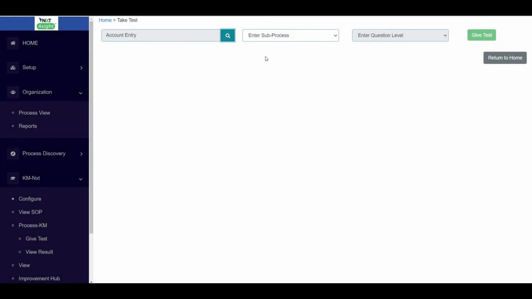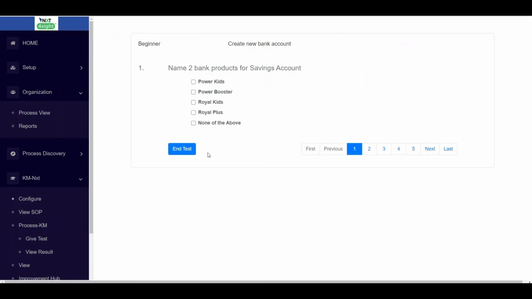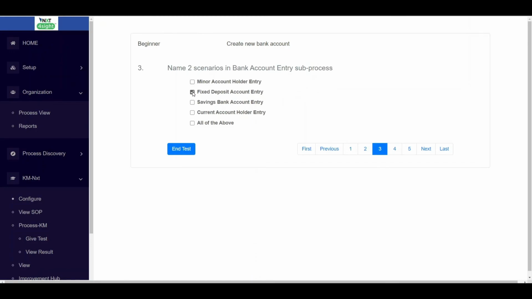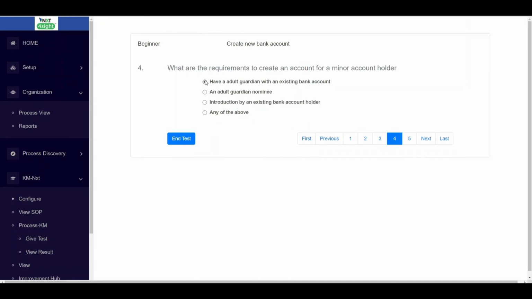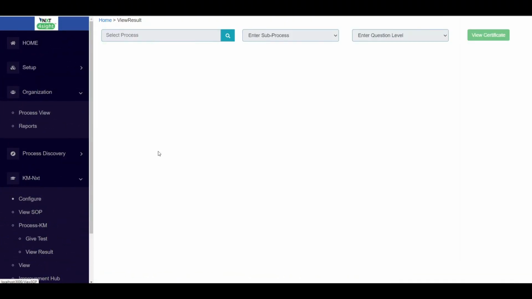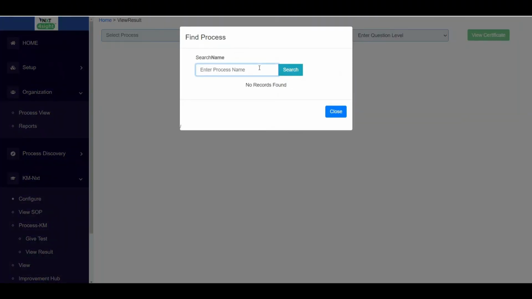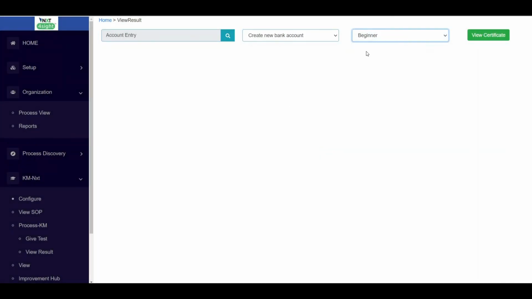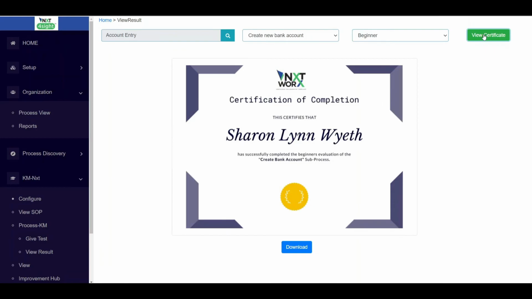All the functionality discussed so far was focused on informing teams about different aspects of the enterprise's business processes. NXT Foresight also helps you to evaluate the process knowledge of your teams through the KMNXT Knowledge Evaluation module. Team members can create quizzes to evaluate teams at different levels of knowledge, like beginner, intermediate, advanced, and expert. Teams can perform these evaluations to demonstrate their understanding of the activities they work on. At the end of the evaluations, team members are certified for their understanding of business processes, providing independent feedback to team managers on their team's operational readiness.